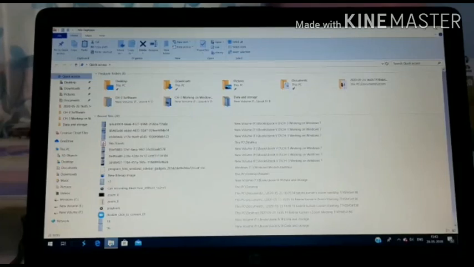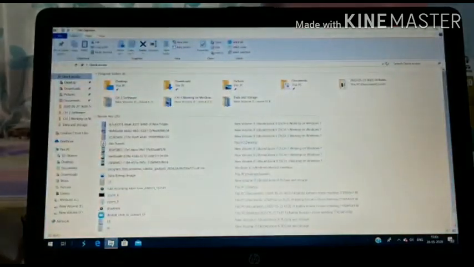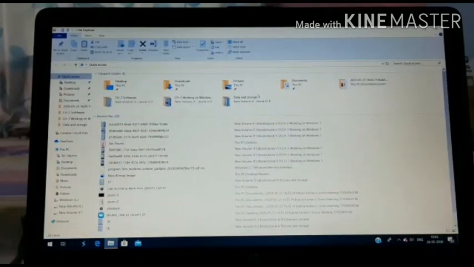If you don't know where you have kept your file in the whole system, it will be very hard to find it in Windows. So what will we do for searching? Nothing to worry. Suppose your file name starts with C, then what will you do? Suppose in This PC